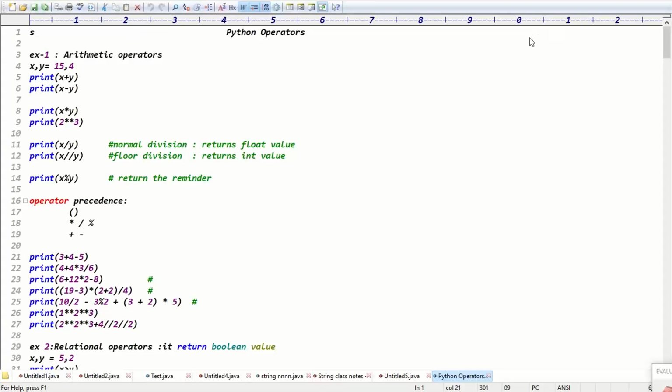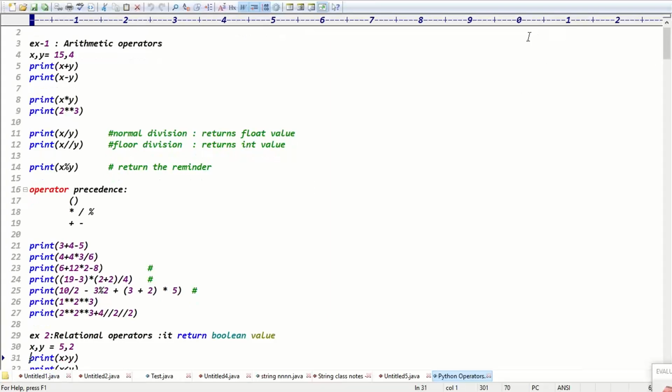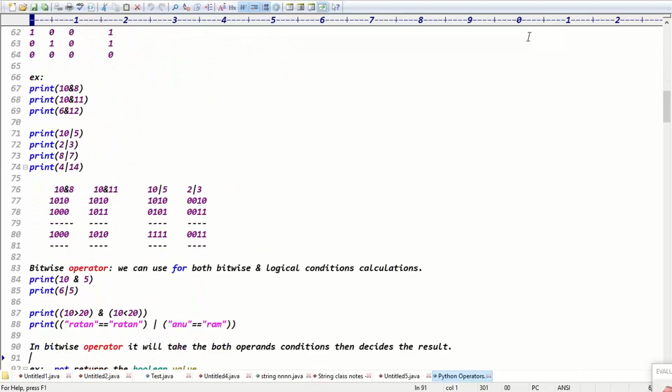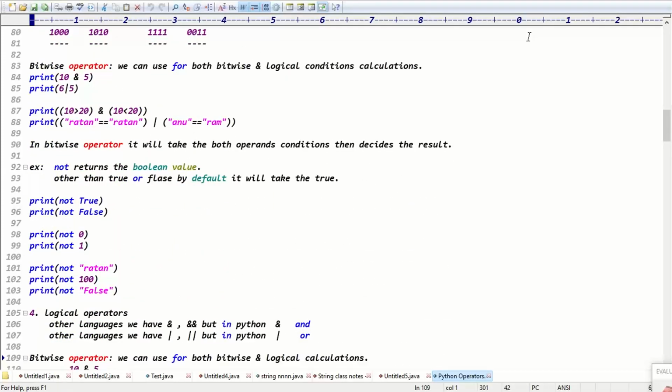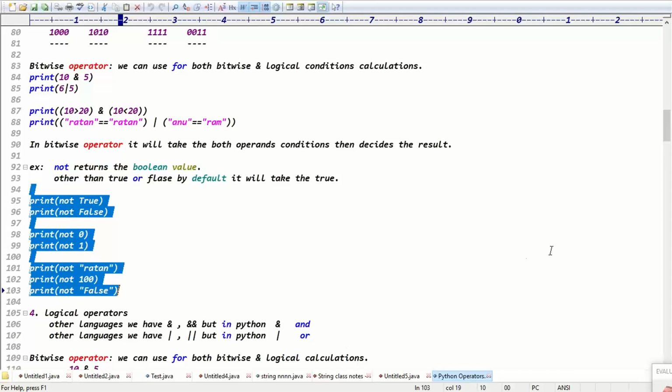In the last class we did the arithmetic operators, the relational operators, the bitwise operators and the logical operators, right? But just check this not operator here. Not True, guys, means what's the output simply? Not returns the boolean value, right? Not is a keyword, guys, which returns the boolean value.